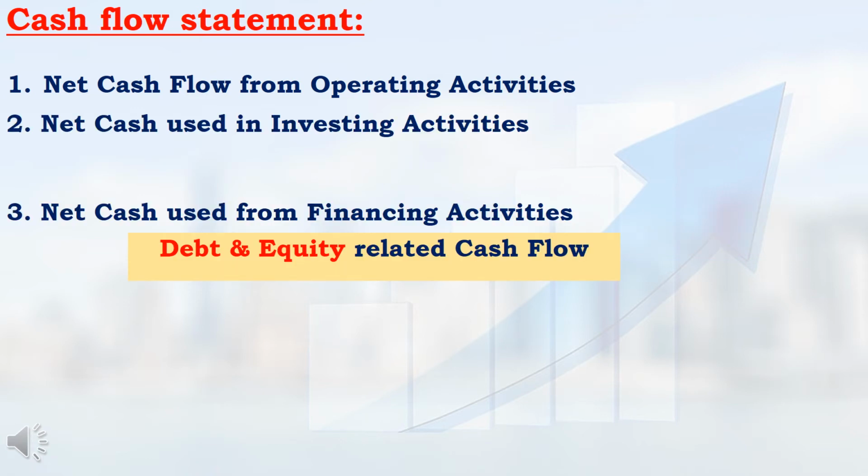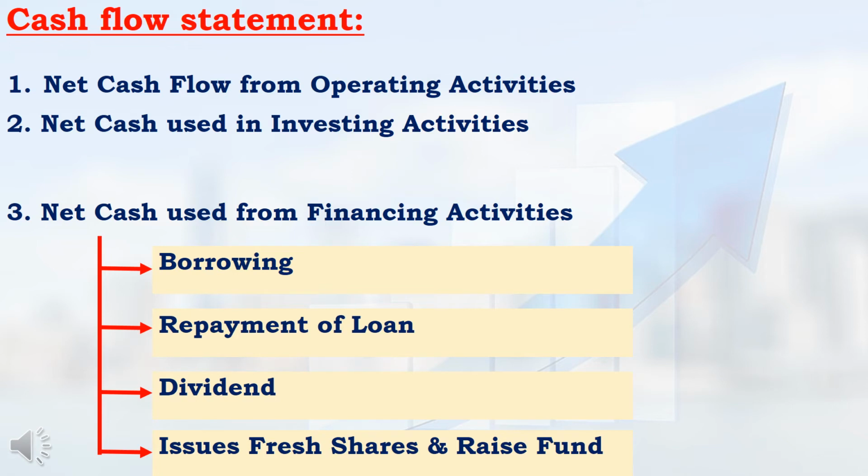We had discussed the first and second terms. The third term is net cash used from financing activities. In any company, whatever cash flow happens related to debt and equity will be recorded under this term. I will explain this in simple terms. If a company gets any loan from the bank, repays the loan to the bank, pays dividend to the shareholders, or issues new shares and raises funds, all these will be recorded under net cash used from financing activities.